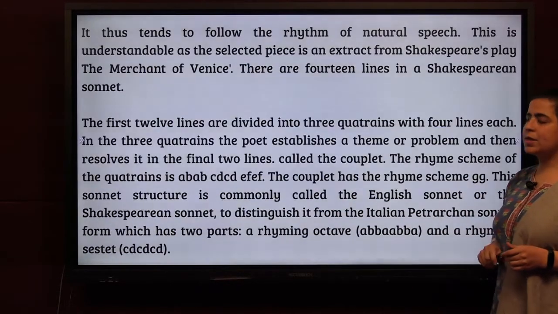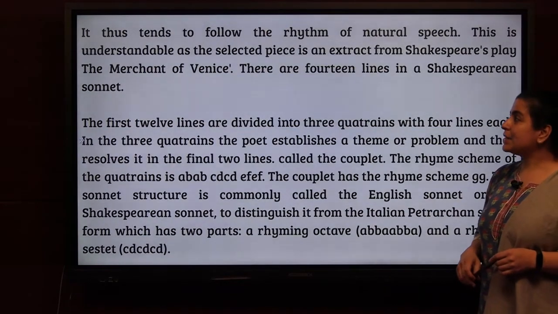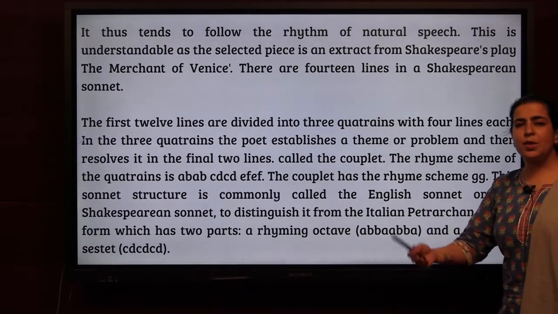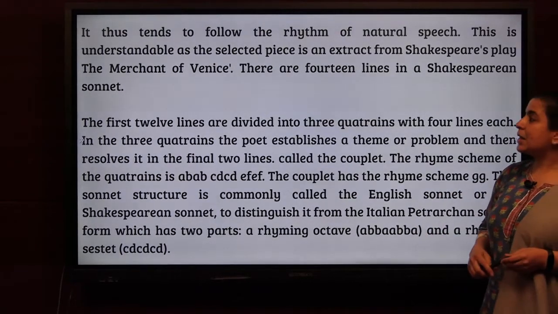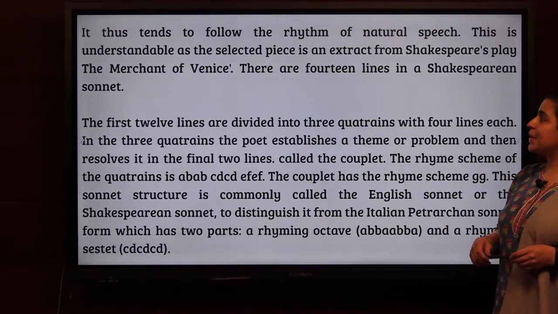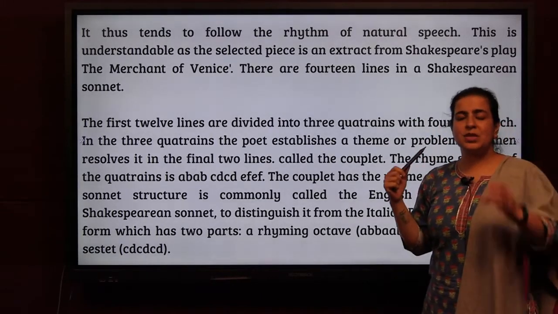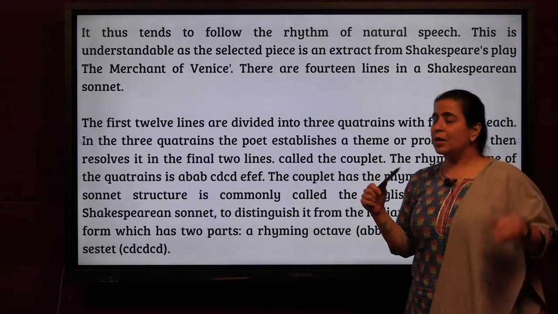Okay, that's why it's not a sonnet. It thus tends to follow the rhythm of natural speech as if you're talking to someone. This is understandable as the selected piece is an extract from Shakespeare's play, The Merchant of Venice, because this is a part taken out from a play.